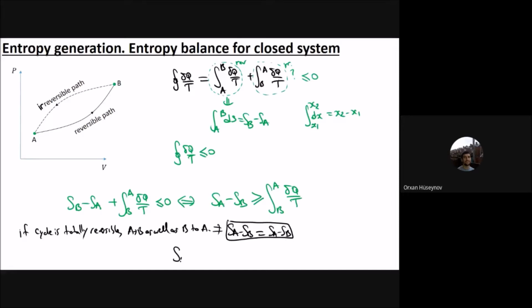So what I will do is say that SA minus SB will be equal to the integral from B to A of del Q by T plus some generation.